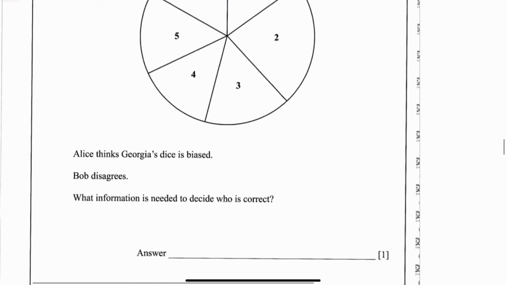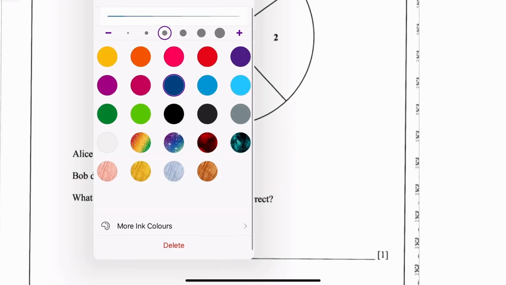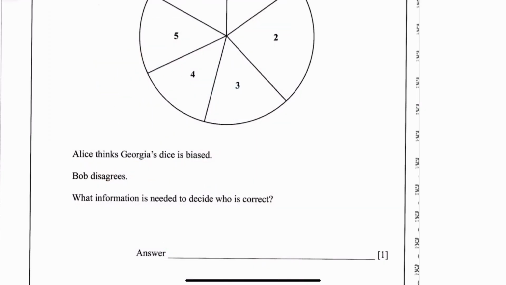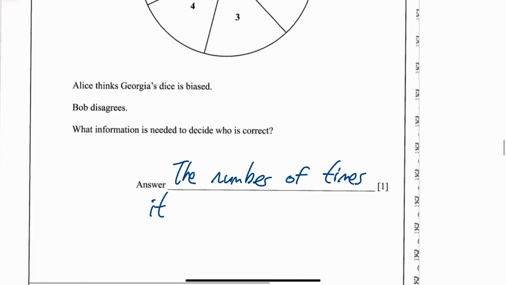So what I think you would need to understand, and I'm not 100% sure in this answer, but if I'm quite honest, I would say the number of times it was rolled.